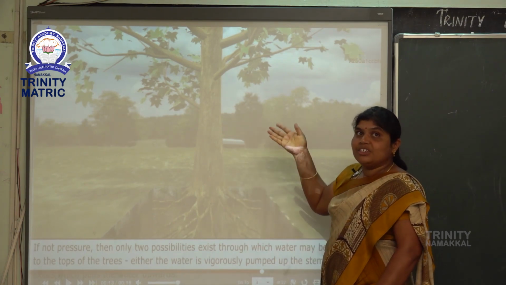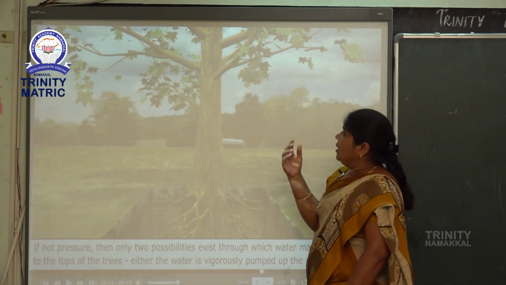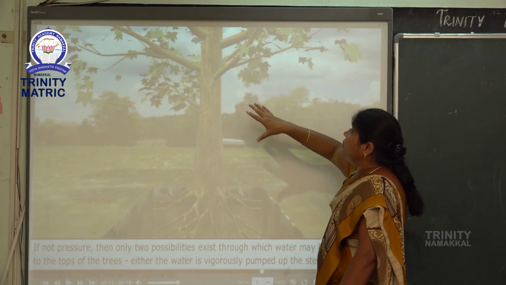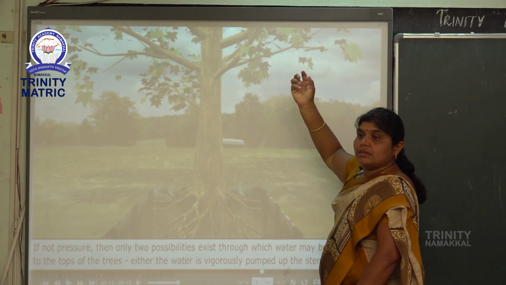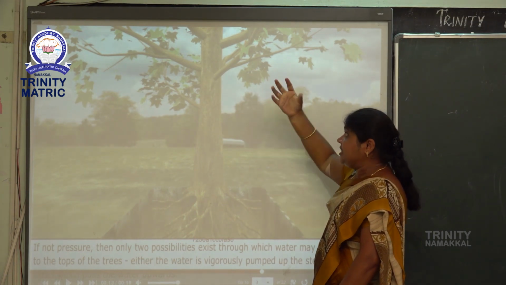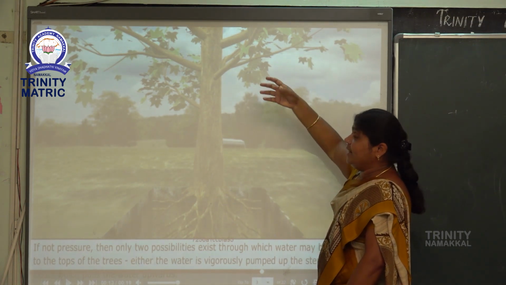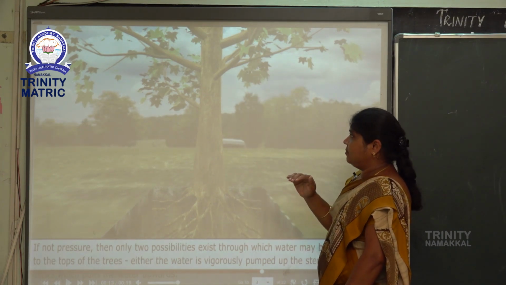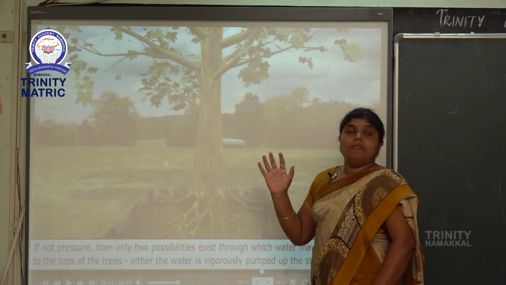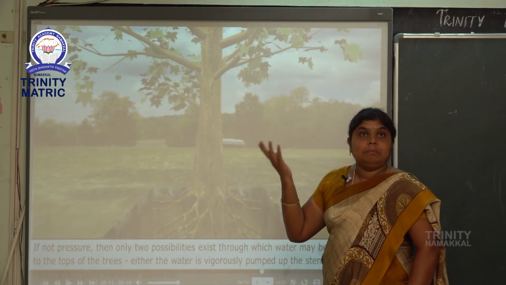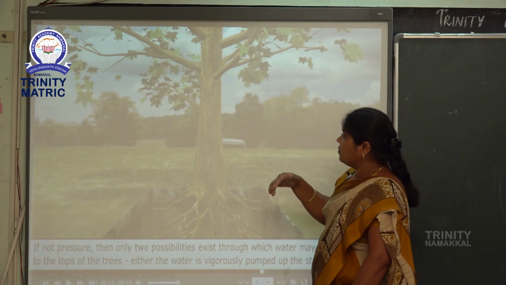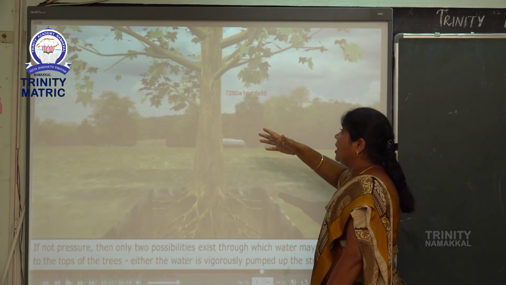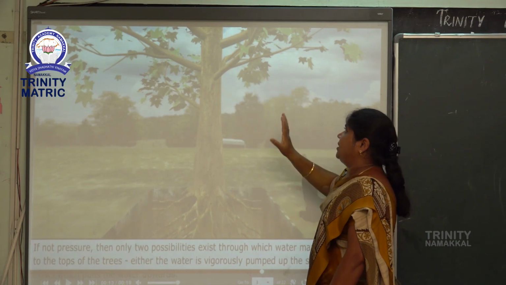And next, that shoot system produces leaves first, and then flowers. Shoot system is a very important part of the plant. Here node and internode are there, and leaf is a main part.